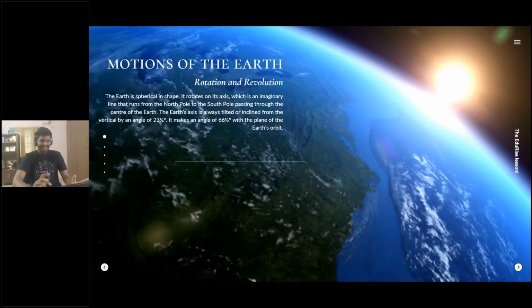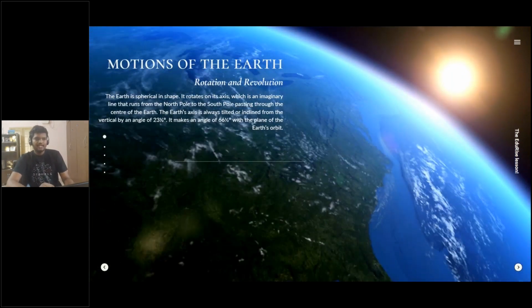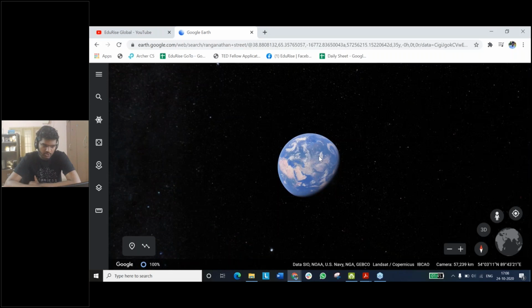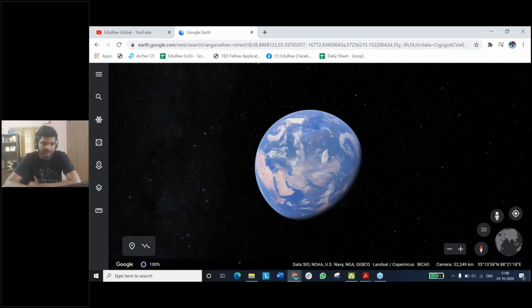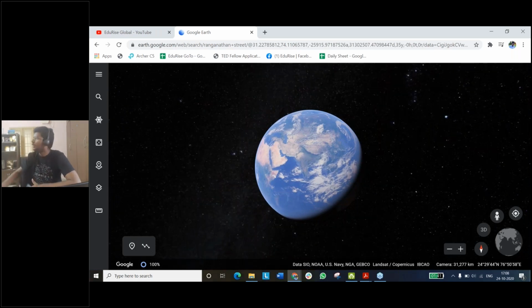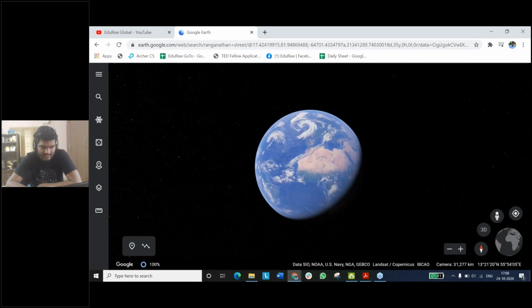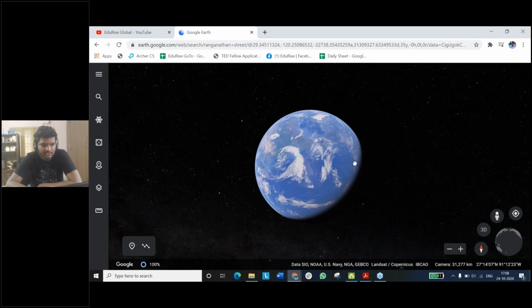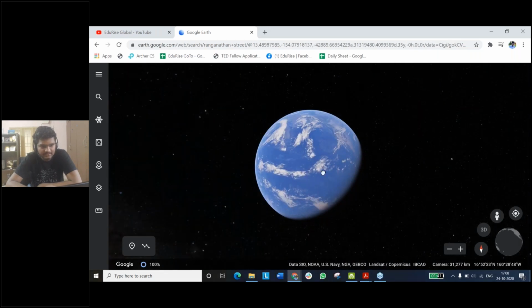So what really happens? I'll show it to you, right? Let's say this is the planet Earth. I'm going to be zooming in a bit. Now, what you're seeing is the planet Earth being straight, right? And this is what you see on maps, of course. So you see a straight thing. But what really happens is the Earth doesn't rotate like this. This is rotating at 90 degrees, right? But what really happens is the Earth rotates on its axis like this.